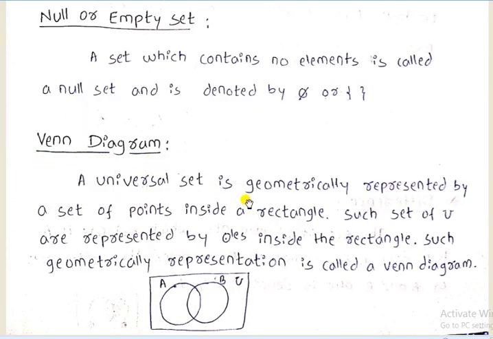Venn diagram. A geometrical representation of a universal set is called a Venn diagram. The sets in U are represented by circles inside a rectangle. Such a geometrical representation is called a Venn diagram. Here there is a rectangular box containing two circles, circle A and circle B. This pictorial representation is called a Venn diagram.